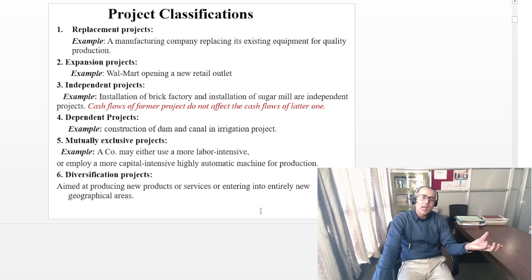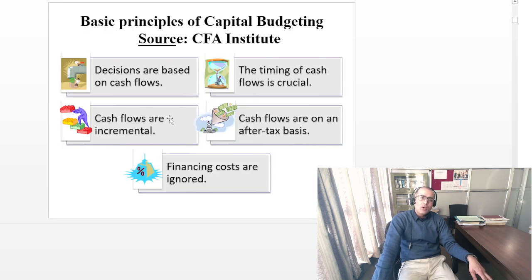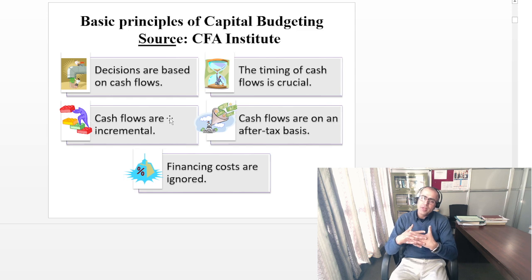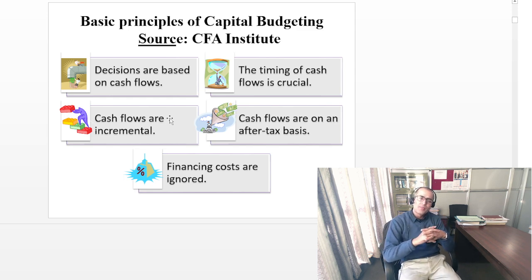And the sixth one is the diversification project. It is all about when you try to reduce the risks, then it would be good to invest in different areas so that you could manage your risks by using portfolio applications.